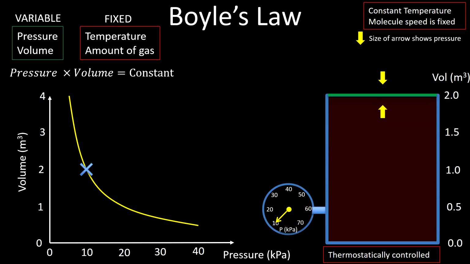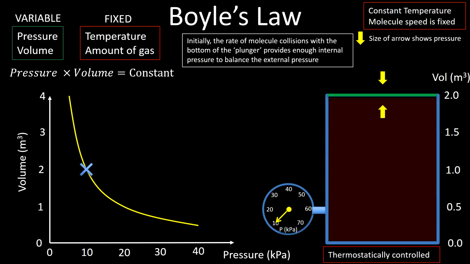And if the thing is sat there not changing volume, that must mean that the pressure is equalized from the inside of the container to the outside. So to show what happens here, we're going to gradually increase the pressure on the outside of the container. When we do that, we won't be in this balanced situation anymore, where the collisions of the molecules inside the container on the bottom surface of that plunger balance out the force from the collisions of the molecules above, outside the container.